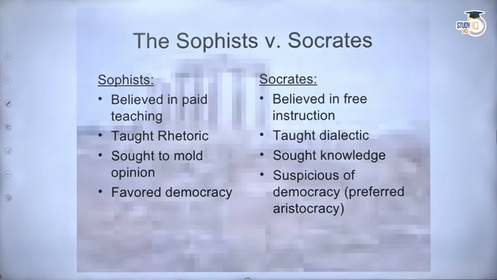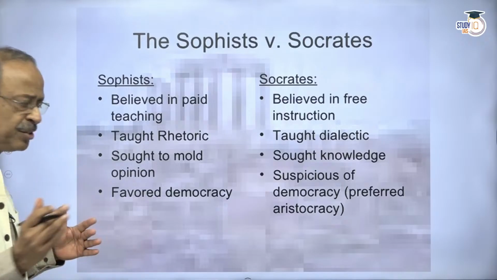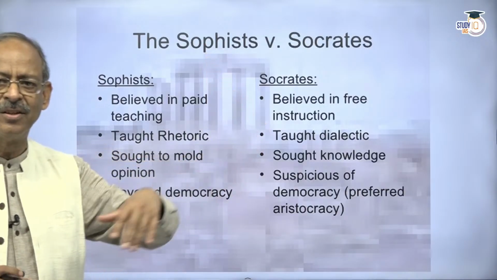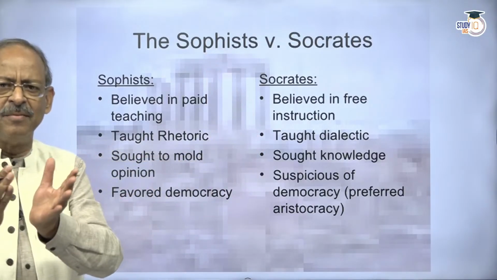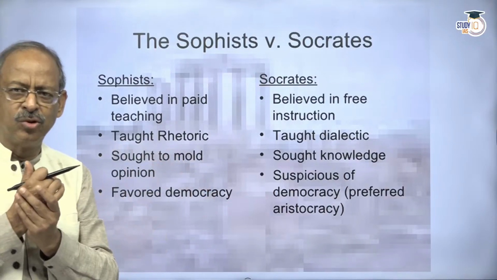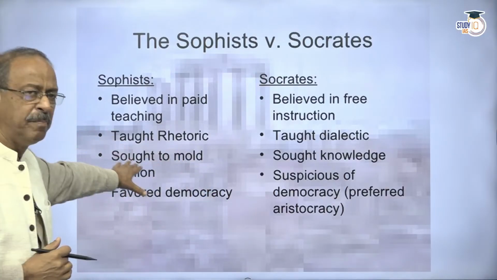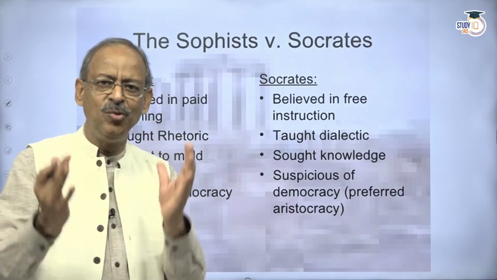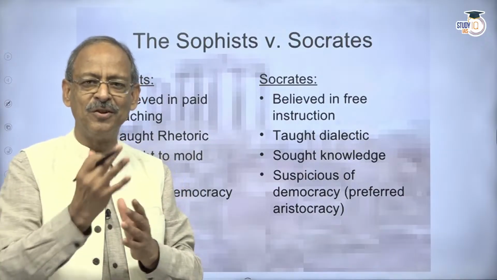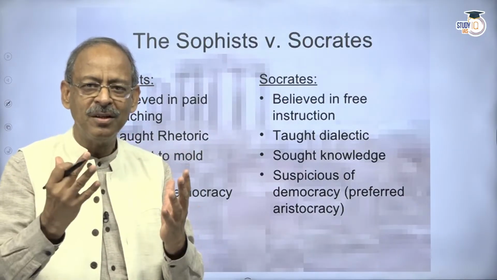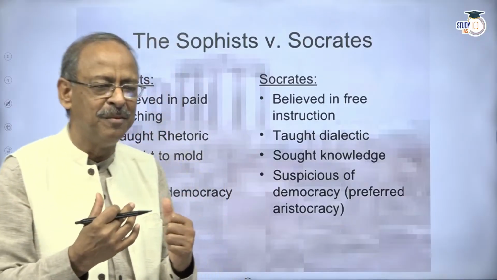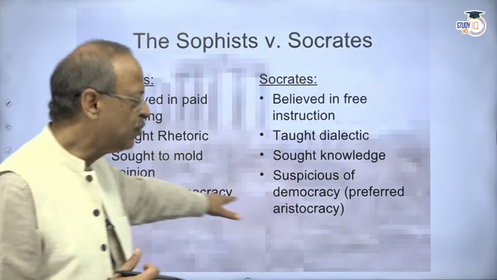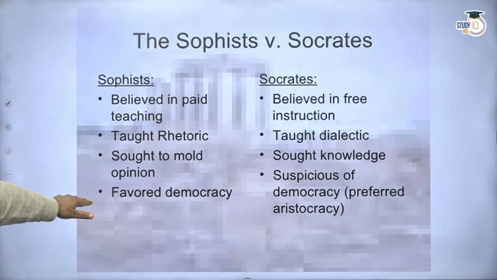Now, how was Socrates different from Sophists? I had mentioned to you earlier, Sophists believed in paid teaching. I mentioned to you in the beginning that Sophists existed at the time of Socrates, because these were two parallel schools of thought that were there. Sophists believed in paid teaching. For Socrates, knowledge was an end in itself. There was no question of any money behind it. He taught, actually teaching may not be the right word for him, he made people understand and discover knowledge within themselves without charging any fee.